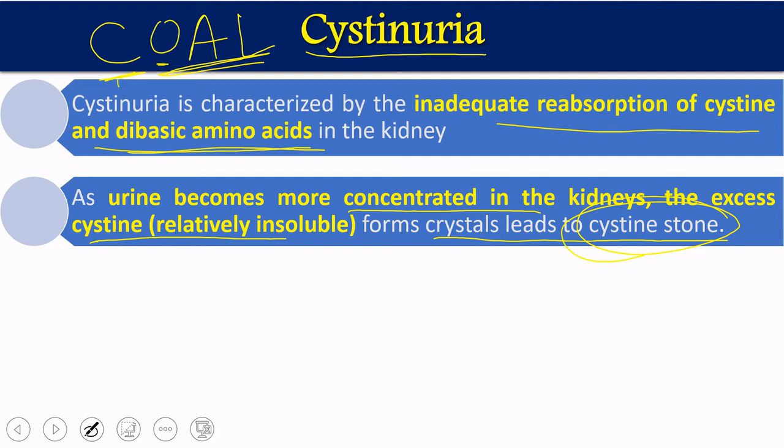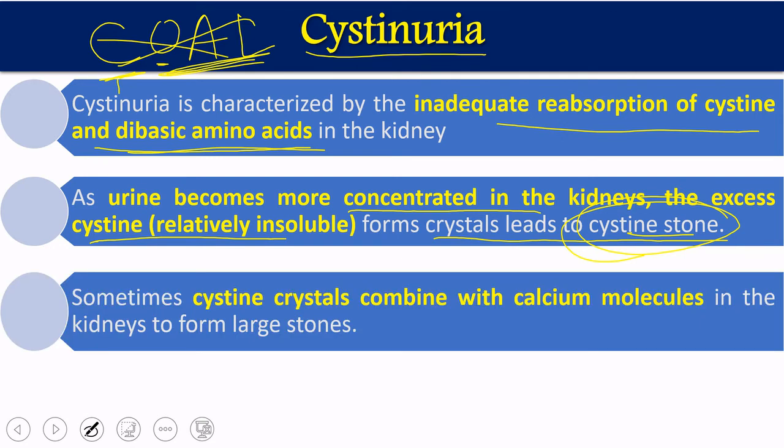So only cysteine is going to form a stone. The other three are not going to form stones, although the defect is present for all four amino acids. Sometimes this cystine crystal combines with calcium molecules and forms bigger components, bigger stones. These large stones form only when cystine amino acids combine with calcium molecules.